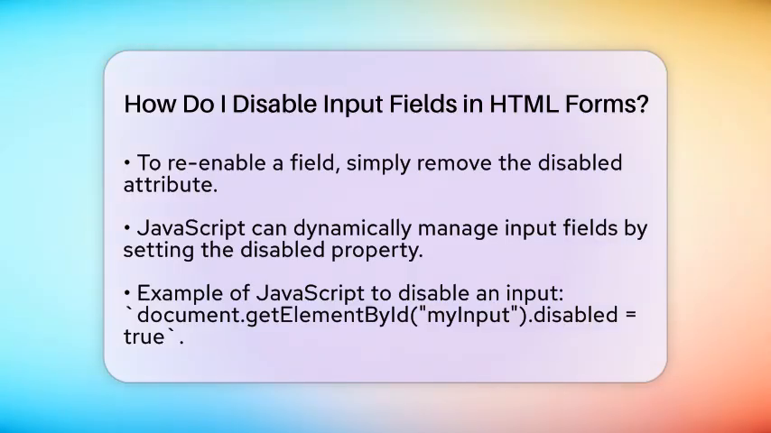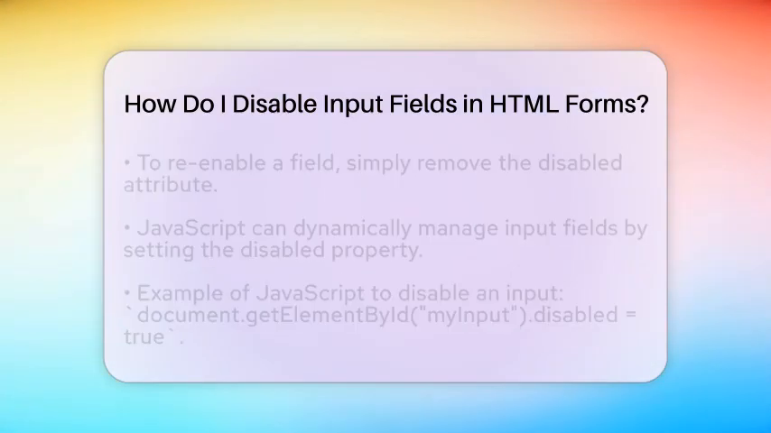For those who want to manage input fields dynamically, JavaScript can help. You can disable or enable fields by setting the disabled property. For instance, document.getElementById("myInput").disabled = true will disable the input, while document.getElementById("myInput").disabled = false will enable it again. This is particularly useful for validation or controlling input based on user actions.